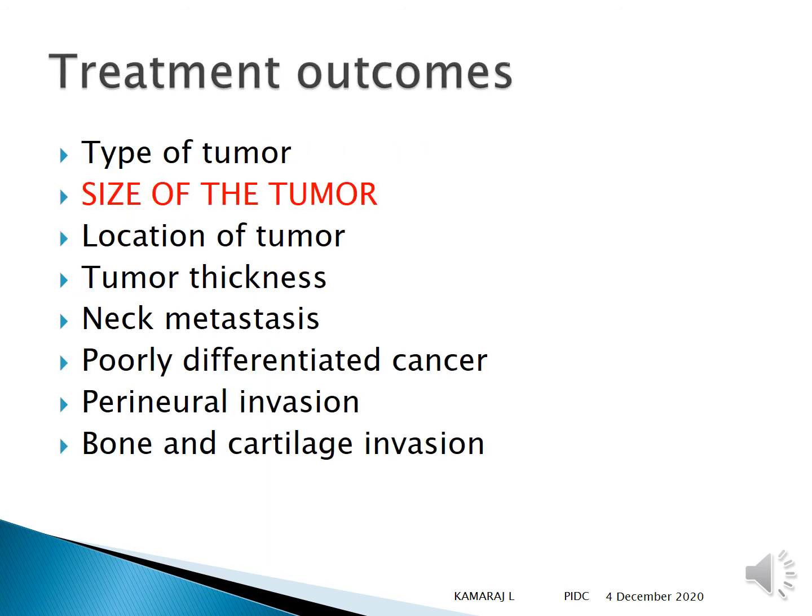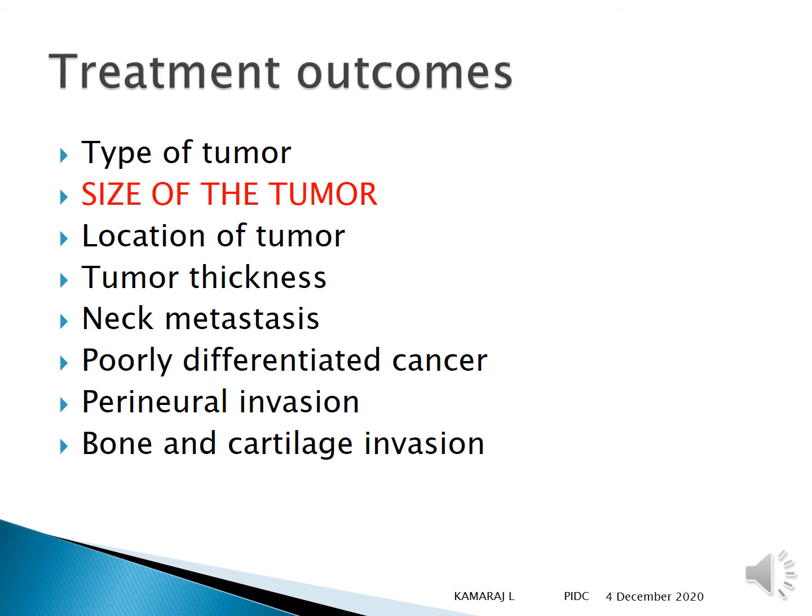So the treatment depends on the type of tumor. So what tumor it is going to be, it's very less aggressive or more aggressive. As we already said, the size of the tumor is more important. The thicker the size, if the size is going to be 9 millimeter or more, then the chance of metastasizing to the nodes are high and the prognosis is poor. The location of the tumor is important because this tells you or gives you the post-operative morbidity as well as the quality of life the patient is going to have after the surgical procedure.